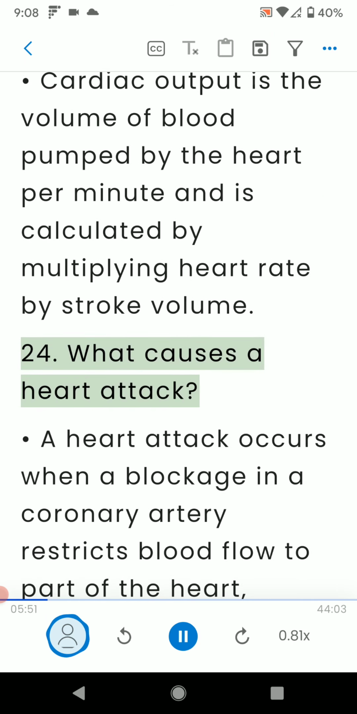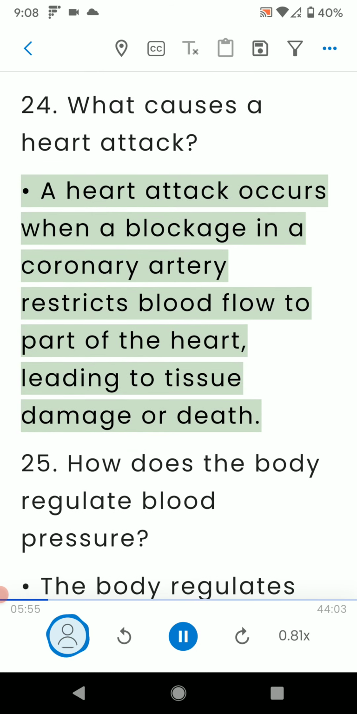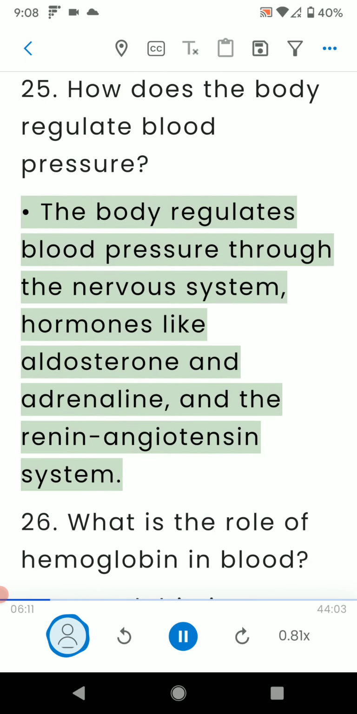24. What causes a heart attack? A heart attack occurs when a blockage in a coronary artery restricts blood flow to part of the heart, leading to tissue damage or death. 25. How does the body regulate blood pressure? The body regulates blood pressure through the nervous system, hormones like aldosterone and adrenaline, and the renin-angiotensin system.